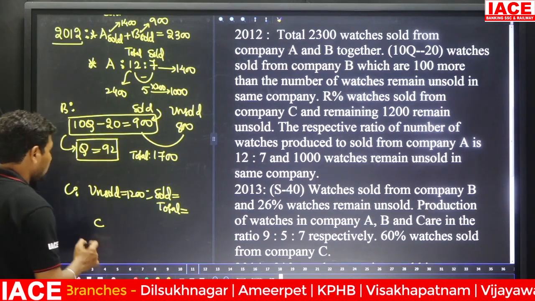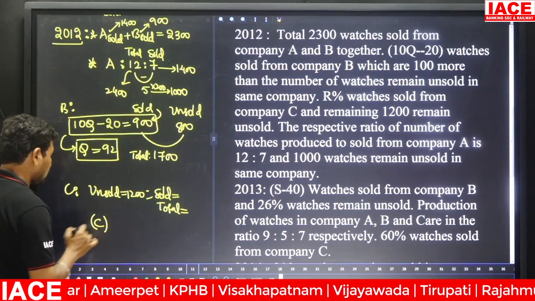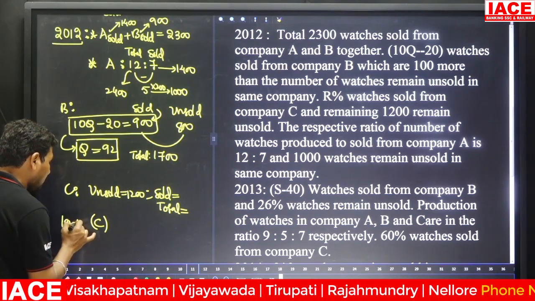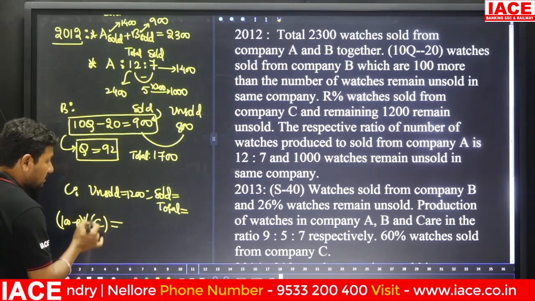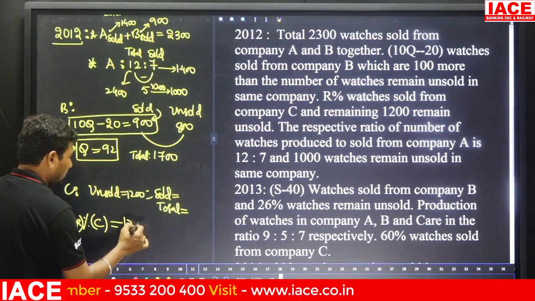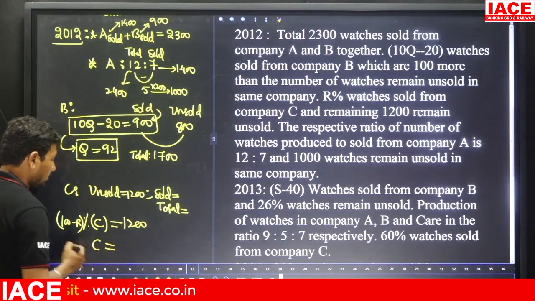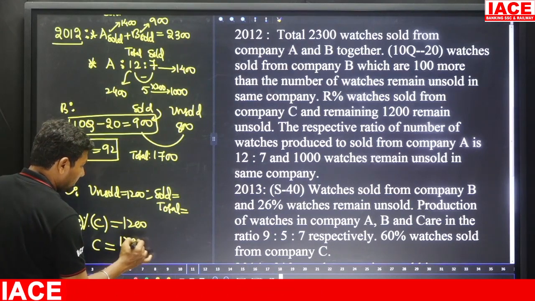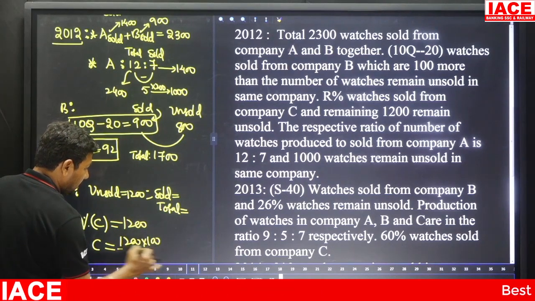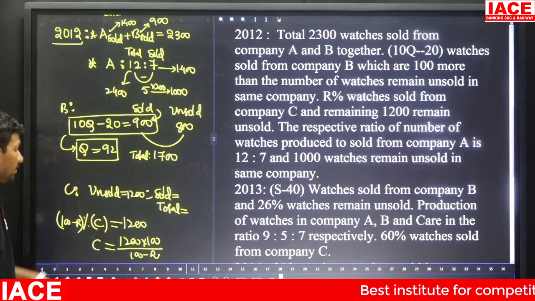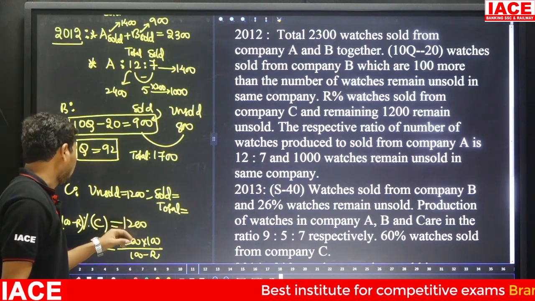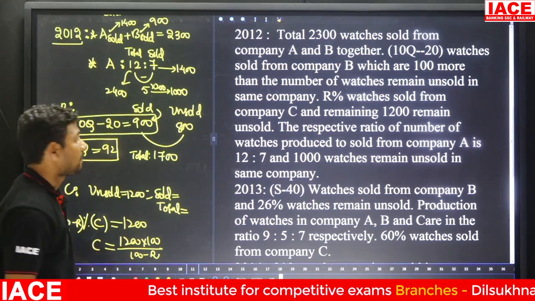R percentage sold out, then 100 minus R percentage is unsold. In C, 100 minus R percentage unsold value is how much? 1200. Then C is equal to 1200 into 100 by 100 minus R. When you apply this, we will get the C value.